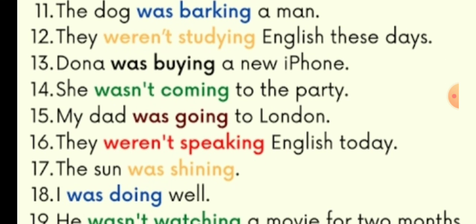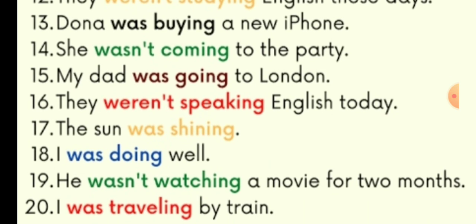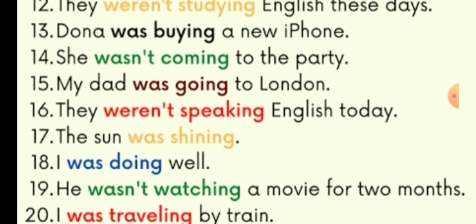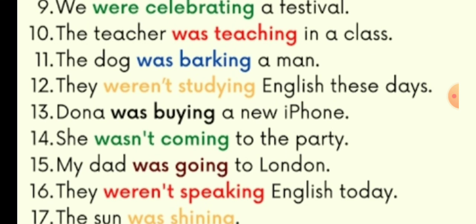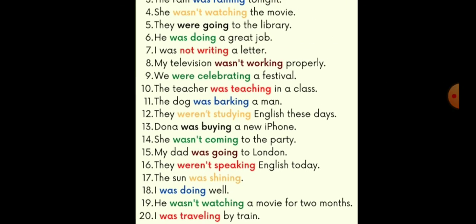Number 16, they were not speaking English today. Number 17, the sun was shining. 18, I was doing well. 19, he was not watching a movie for 2 months. Number 20, I was traveling by the train. So students, here are the examples of past continuous tense.